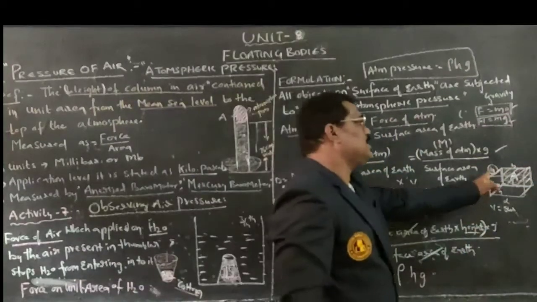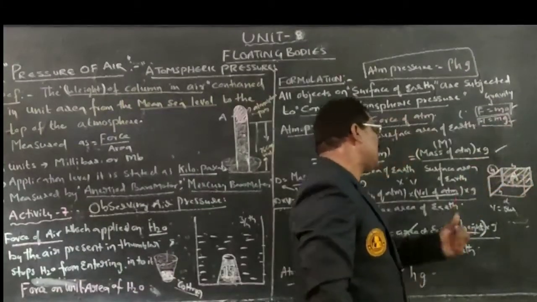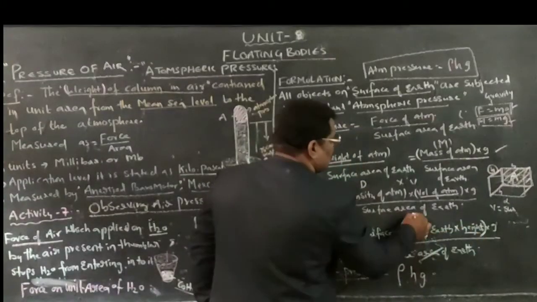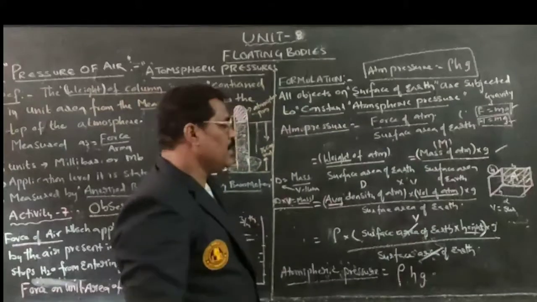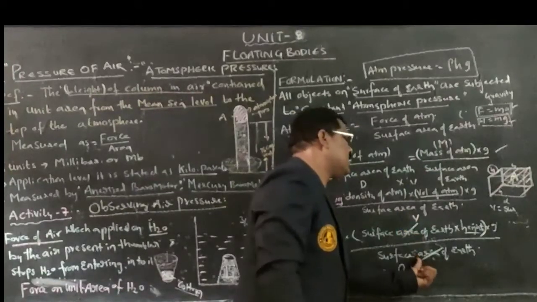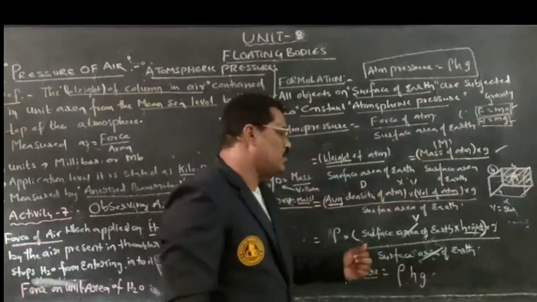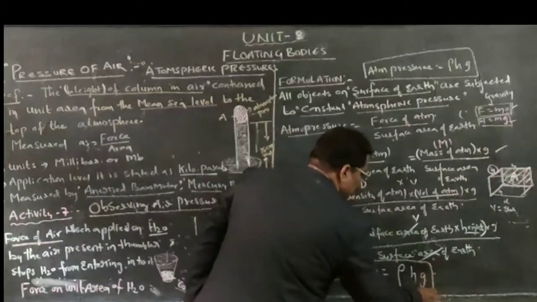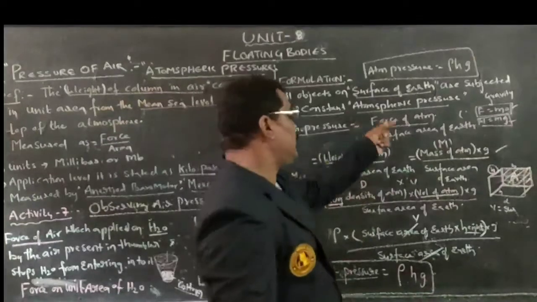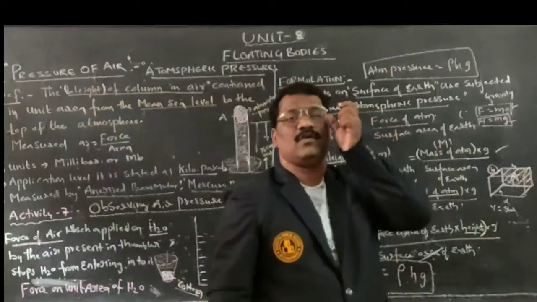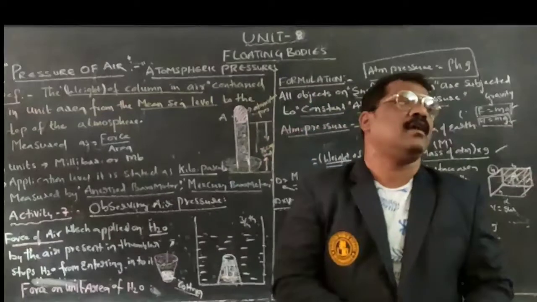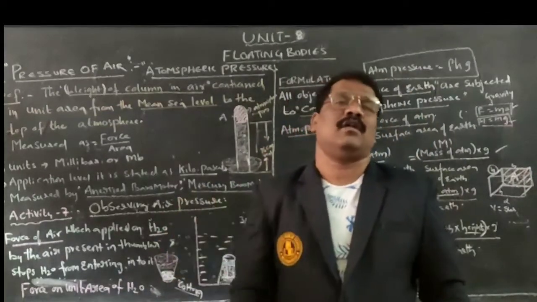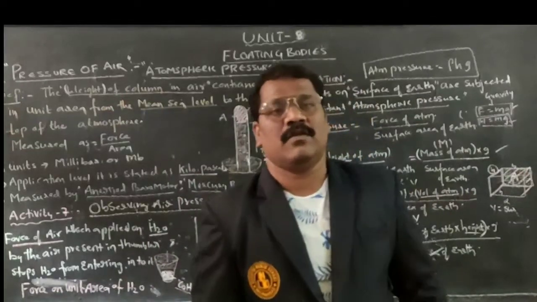Therefore, surface area multiplied by H, surface area of the earth into height, will give us the volume. Therefore, surface area gets cancelled. Height into acceleration due to gravity into rho will remain. Therefore, it is called atmospheric pressure on the surface of the earth, rho into h into g. By this we have completed pressure on air. In the next class we will discuss how to calculate the atmospheric pressure. Thank you, children.